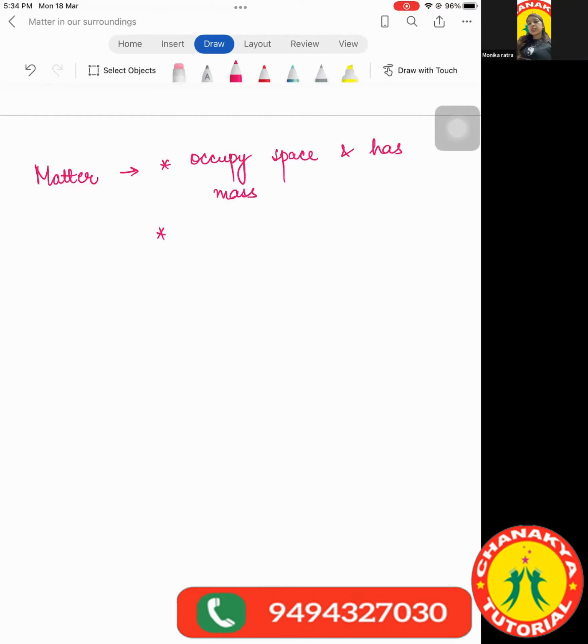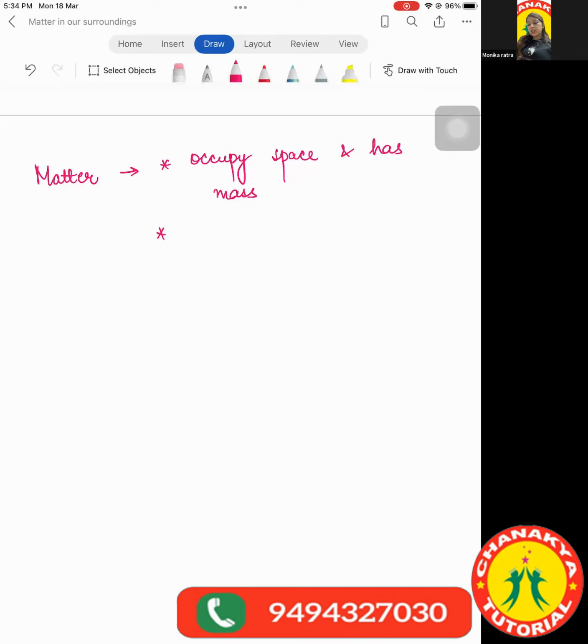I'm asking, is there any scope that we say that the sense organs are related to matter in any way? Beta, can you think of the question I'm asking?